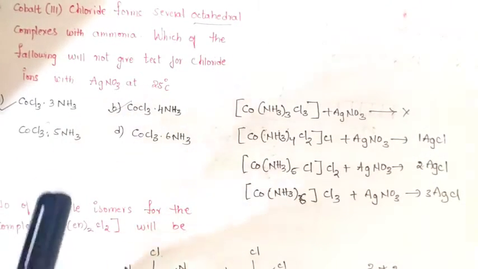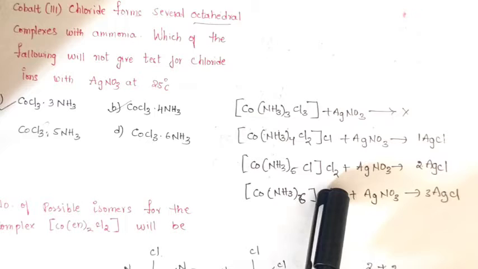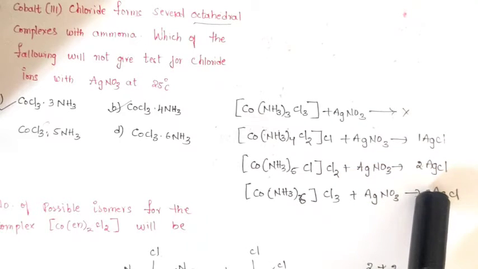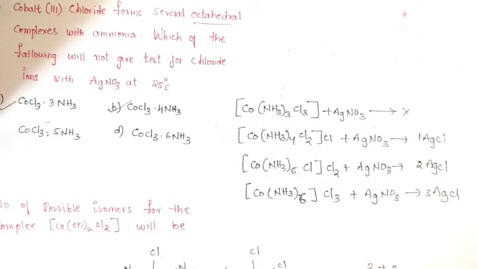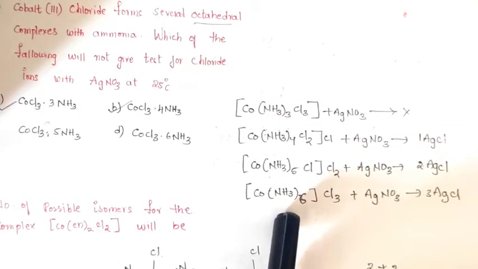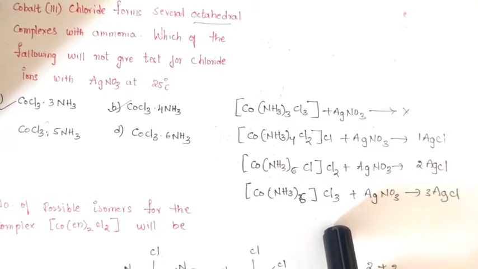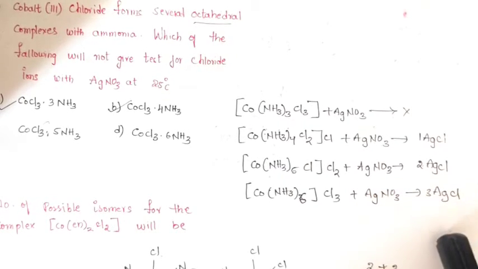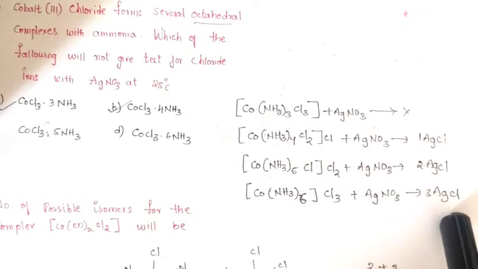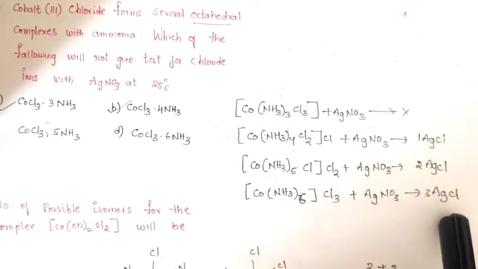Let's go for the option C. 2 chlorine atoms will be outside the coordination sphere. We will have 2 silver chloride precipitate. 2 moles of silver chloride. And in the last one, you can check here, all the 3 chlorine atoms are present. 3 chlorine ligands are present outside the coordination sphere, and we will be having 3 moles of silver chloride formation.